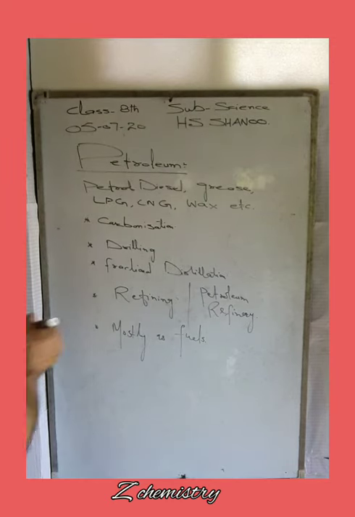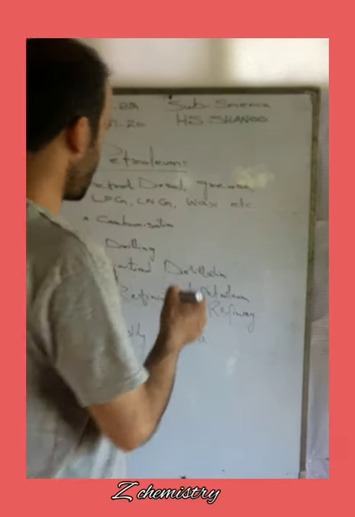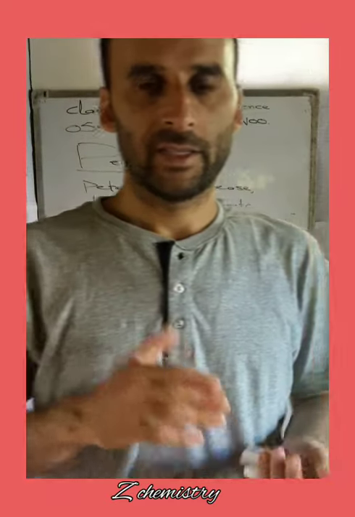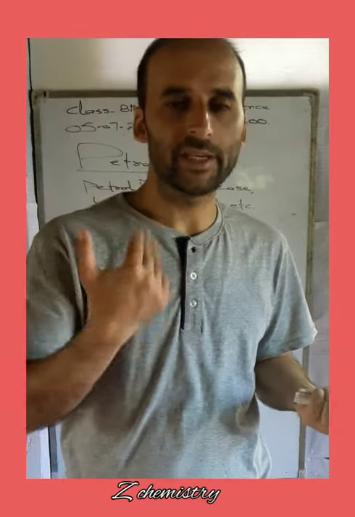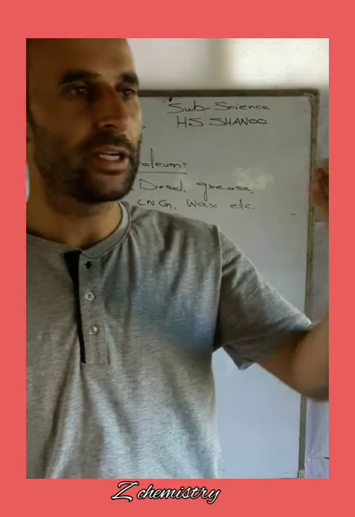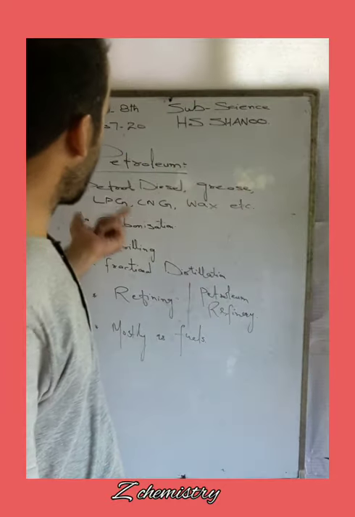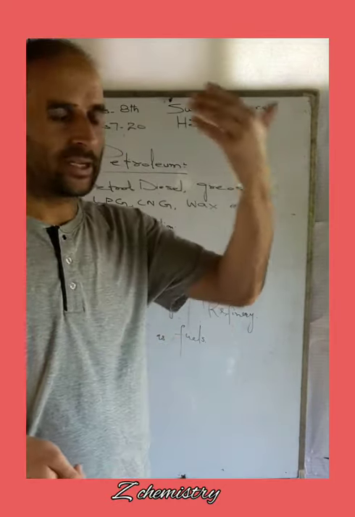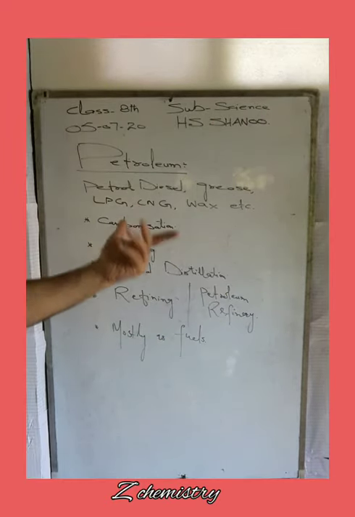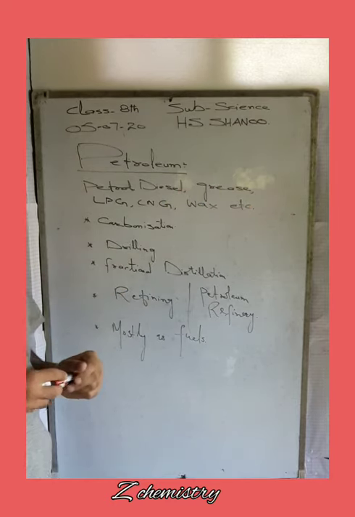Then this petroleum is subject to the process of fractional distillation, whereby these components are heated at different temperatures, and each component gets converted into its respective component at different temperatures. For example, petroleum gets converted into petrol at a certain part, diesel at another part or region. That is why this distillation is called fractional distillation.